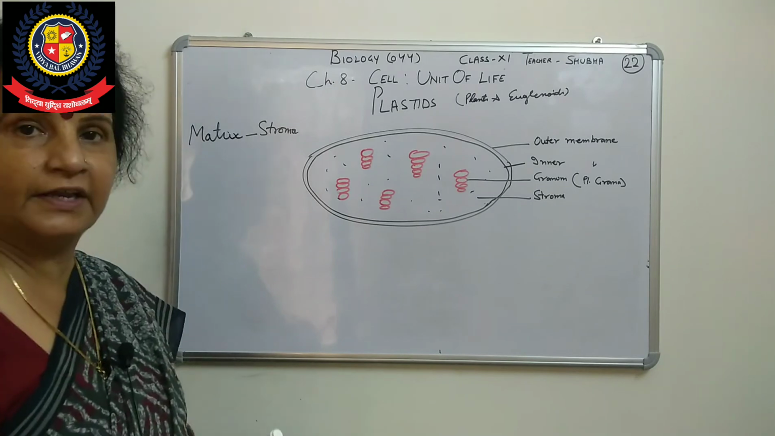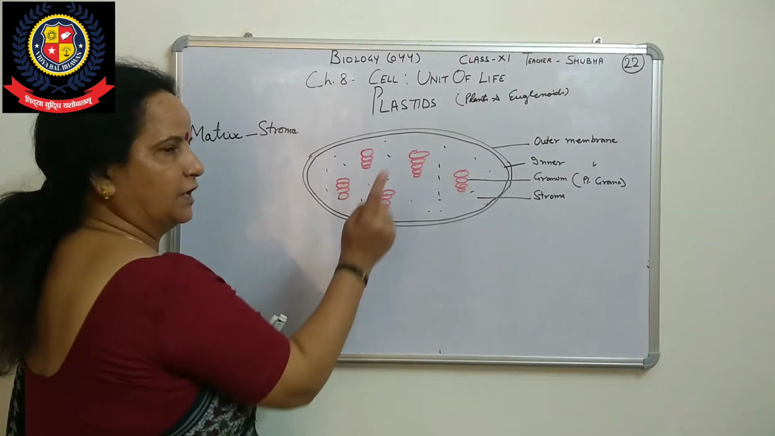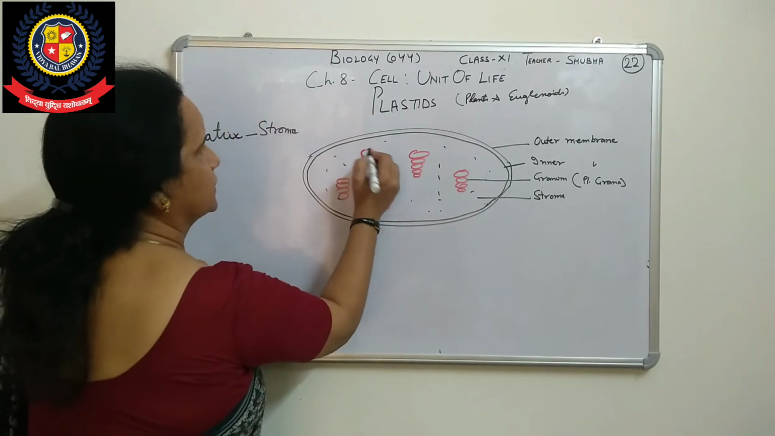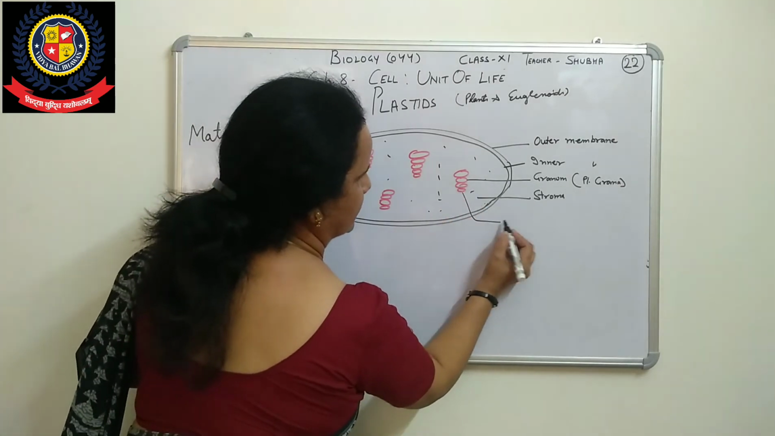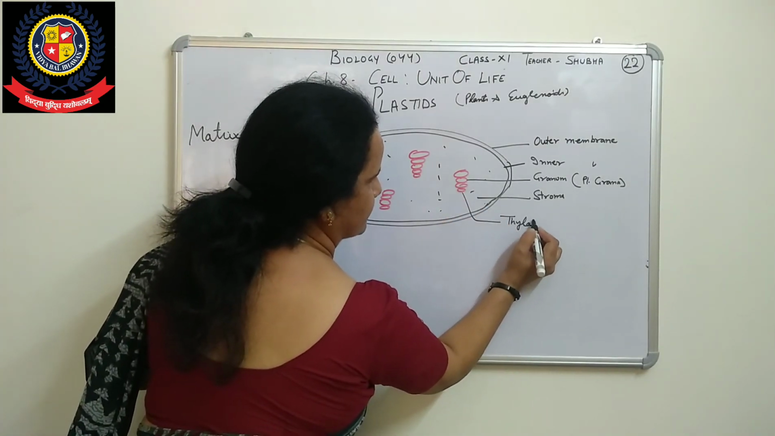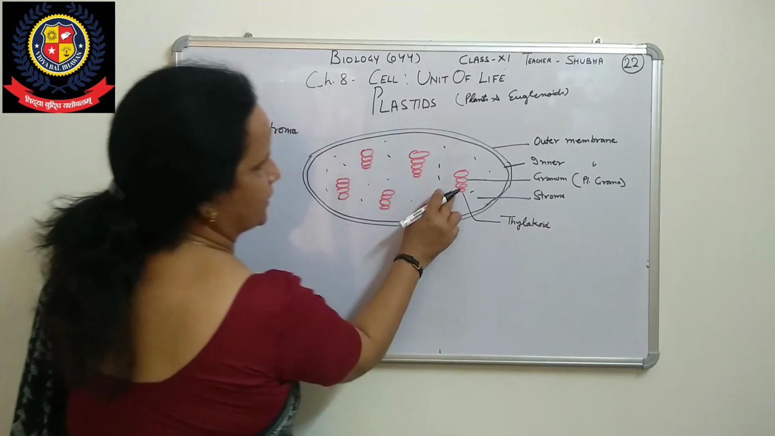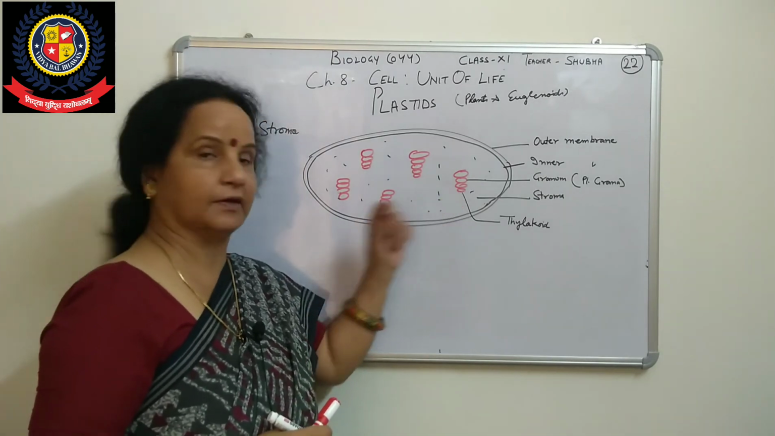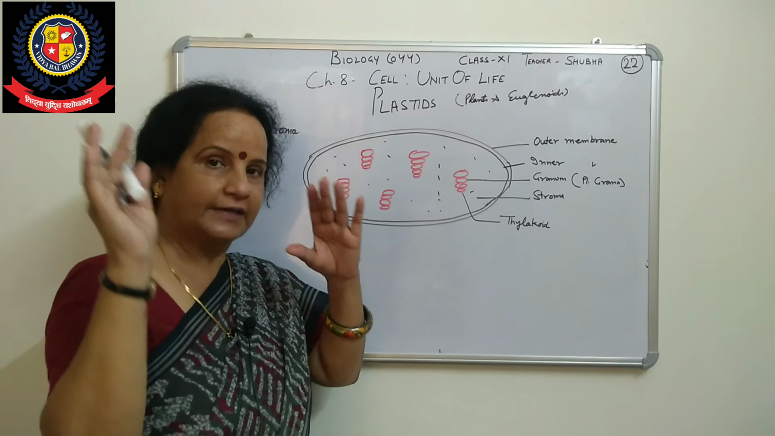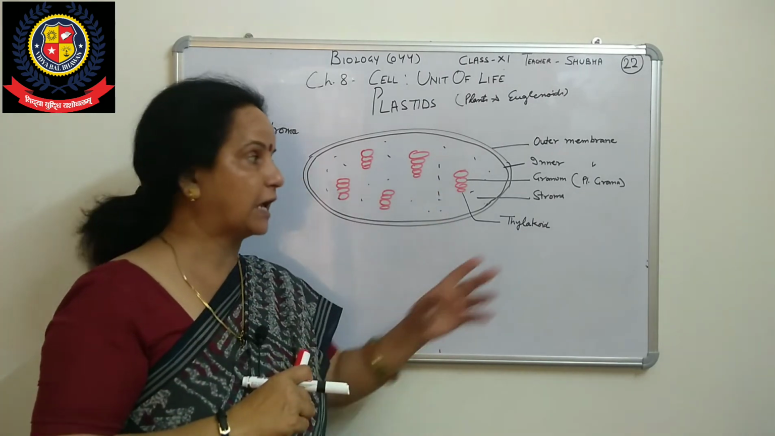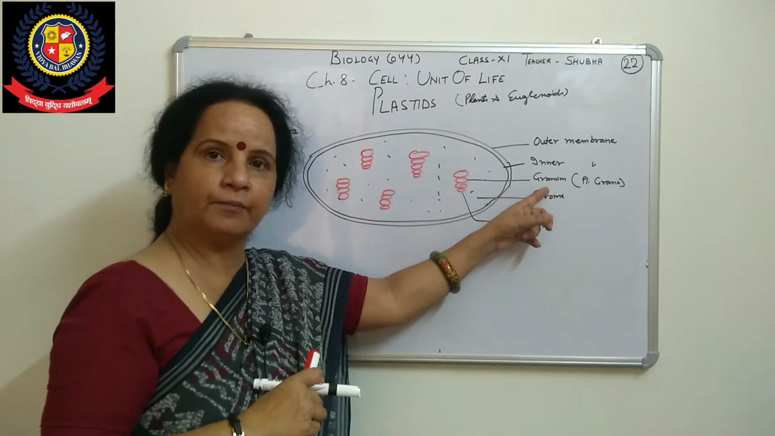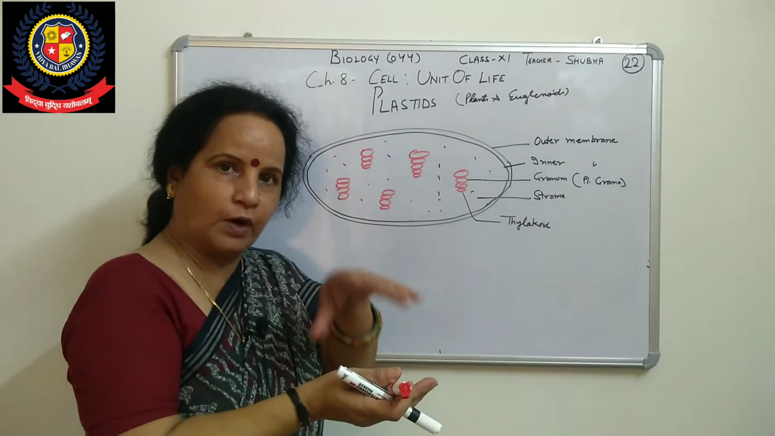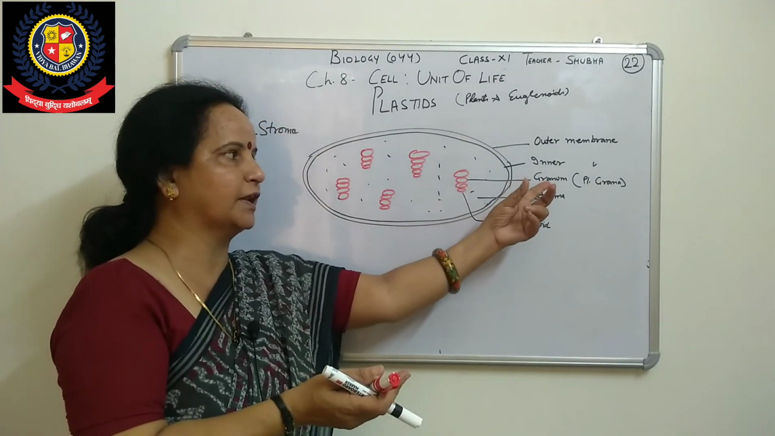Now this granum is a heap, one coin, second coin, like this. That one is called a thylakoid. We can write it here. The main pigments, chlorophyll A and B, are present here, and the first function, the trapping of sunlight, occurs here in the thylakoids. Thylakoids are part of granum. A number of thylakoids arranged in that way make a heap of coins, and that combined structure is called granum.